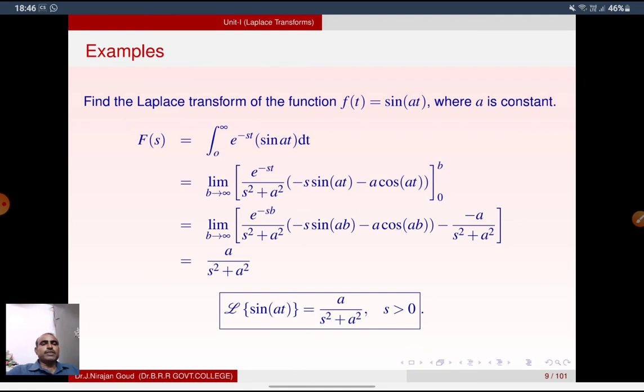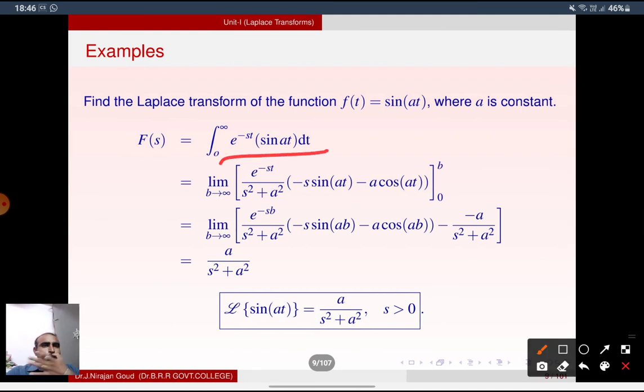That is the formula for the integral of e power ax sin bx. So the integration of this one by the formula gives e power minus st by s square plus a square. In the place of a we have minus s, in the place of b we have a.